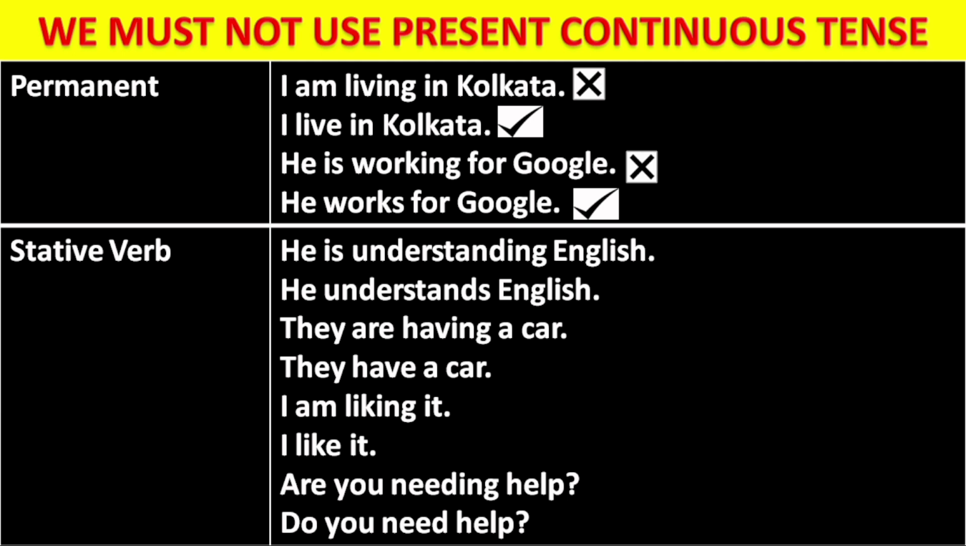Same way stative verb. Stative verb is the state of the person. Like he is understanding English. It is wrong. We must say he understands English. This is the correct one. They are having a car. It is wrong. We must say they have a car.